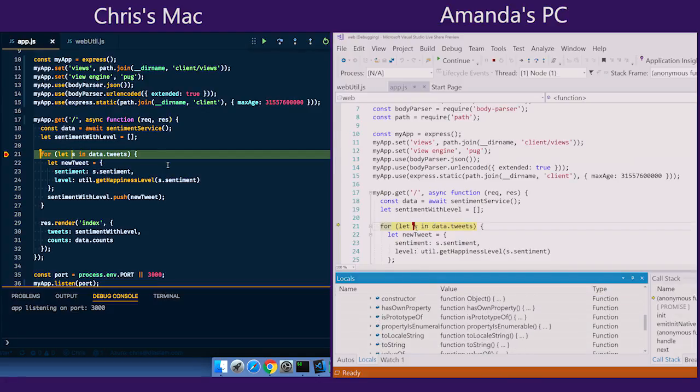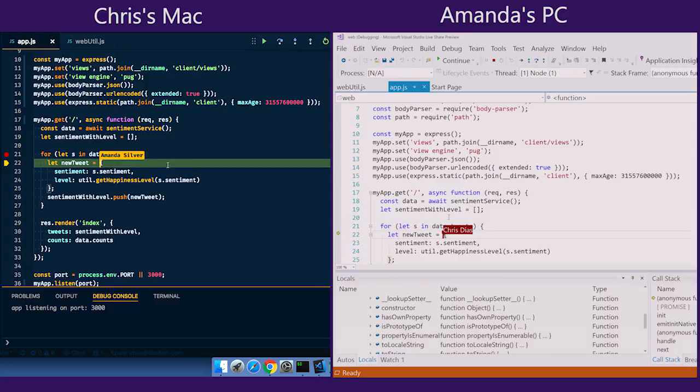I can use hover tips and see what an individual S is, and that's undefined. But I can also go ahead and step into if I wanted to do that. So next I'm stepping into, and I can go ahead and inspect S again, and I can see that that's 0. So I don't think that's quite what we wanted to see. Okay, I think I know what the problem is, Chris. Why don't you stop debugging, and I'll show you what's going on. All right, let's stop debugging.